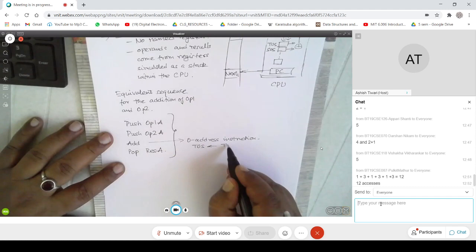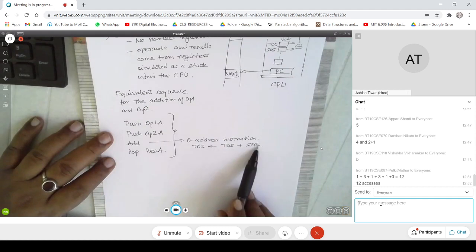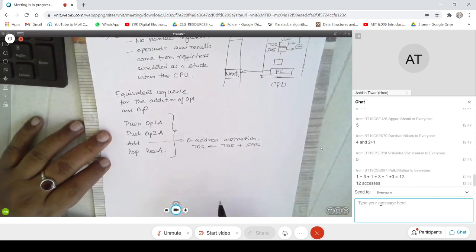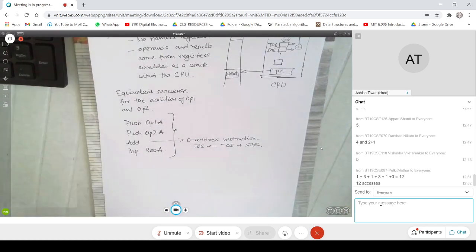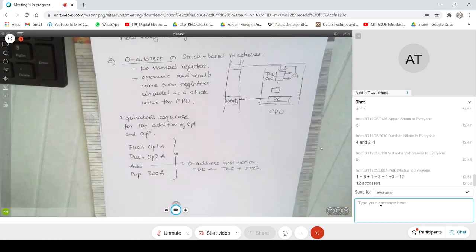These two are popped from the stack, an addition is performed, and the top of the stack is populated. So it's a zero address machine, because it has a zero address instruction.